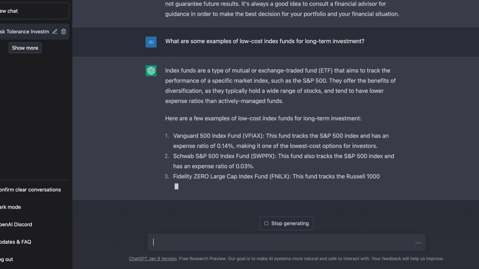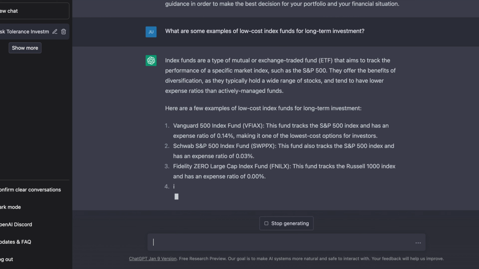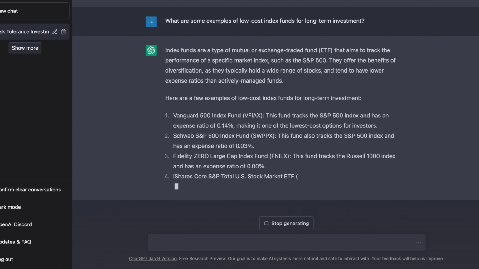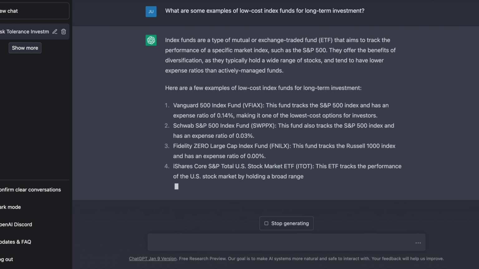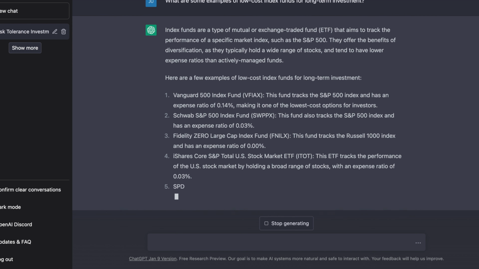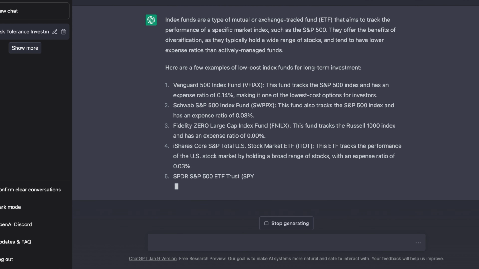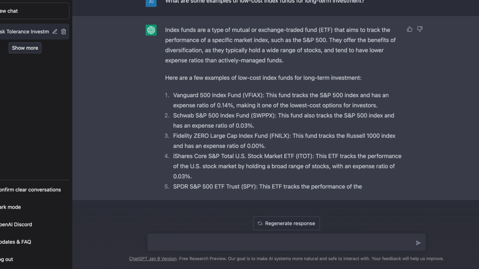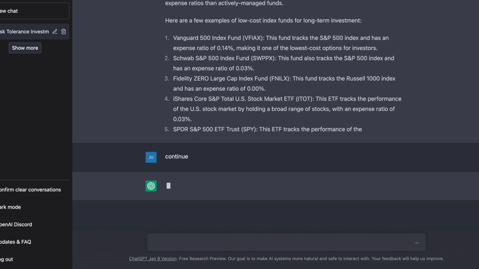It gives us examples like the Vanguard 500 Index Fund, which has an MER of 0.14, the Schwab S&P 500 Index with 0.03, and the Zero Large Cap Index, which is actually news to me, which has a 0 MER. This is very good to know. And finally, the iShares and S&P 500, the SPY, with 0.03.